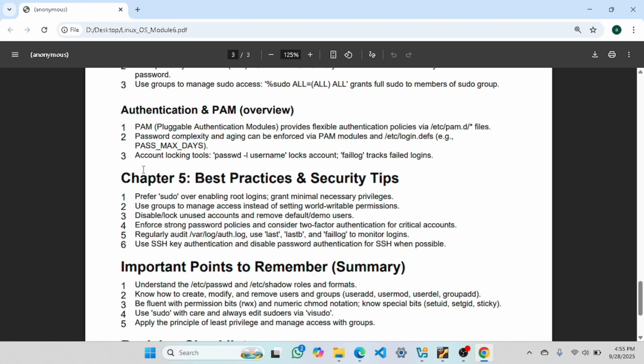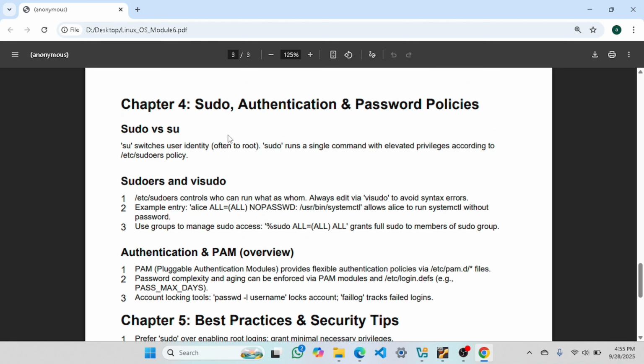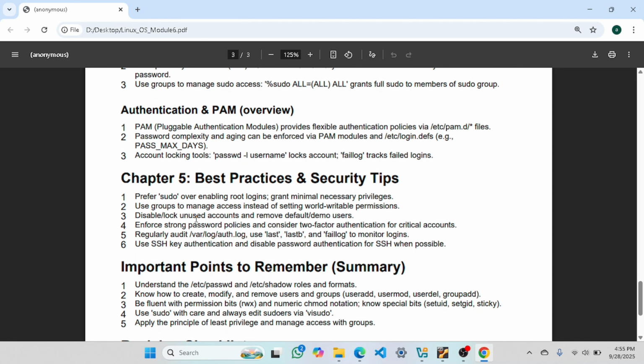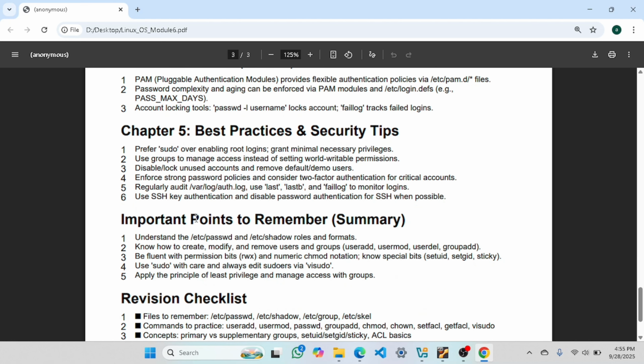Then we saw sudo authentication. We saw authentication, PAM, private mode, flexible, password files, a complex thing. This time we don't need this. Best practice security tips. Let's see what these are.